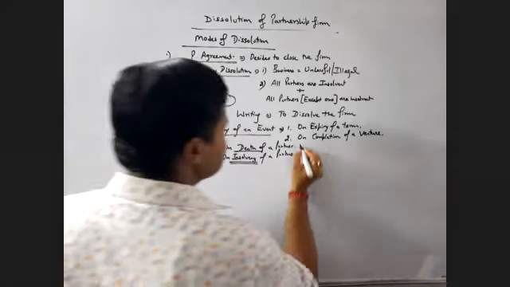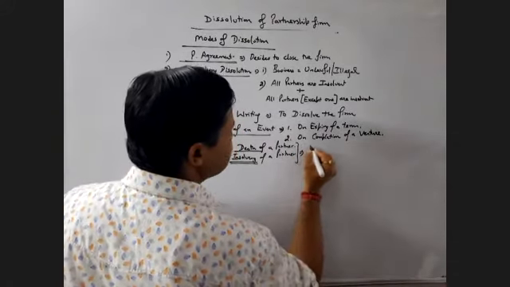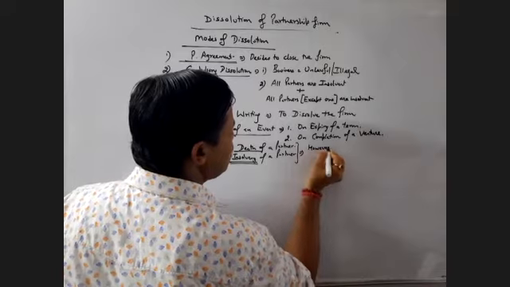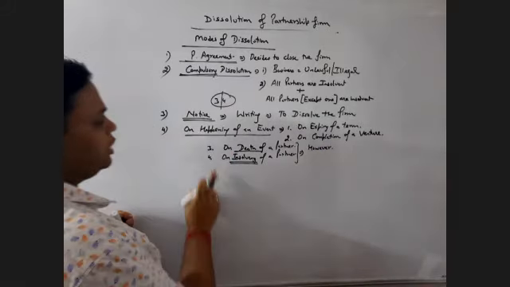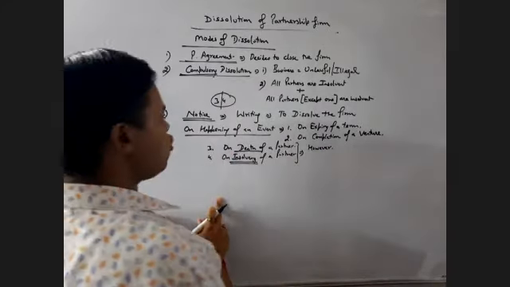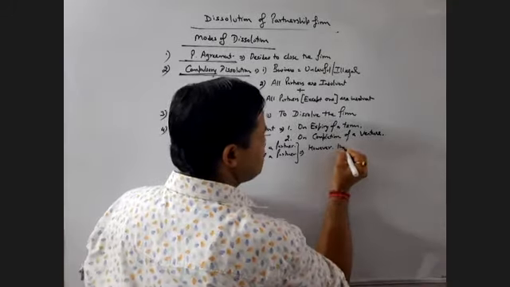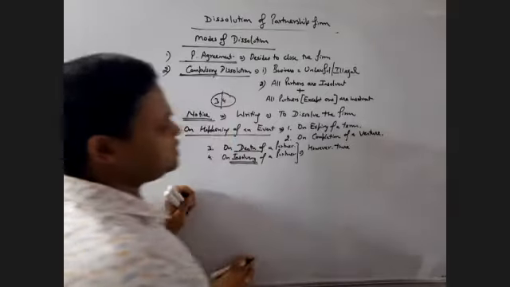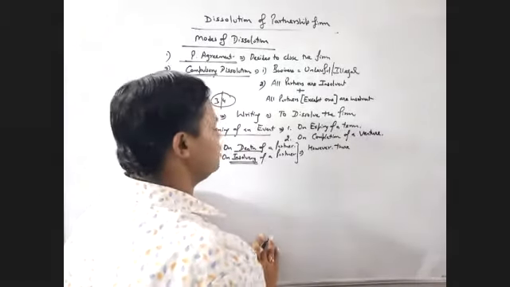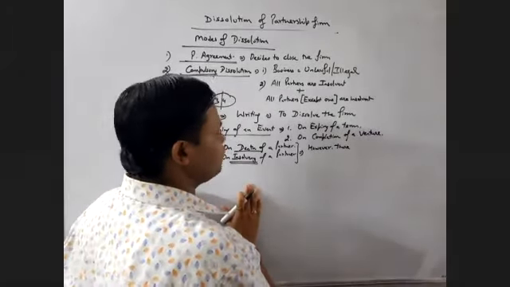But there are some ifs and buts in these cases. However, in both these cases, although the firm will be dissolved, there are some exemptions given by the Partnership Act 1932.